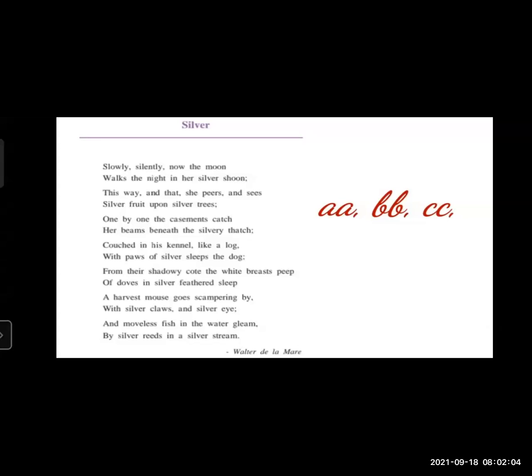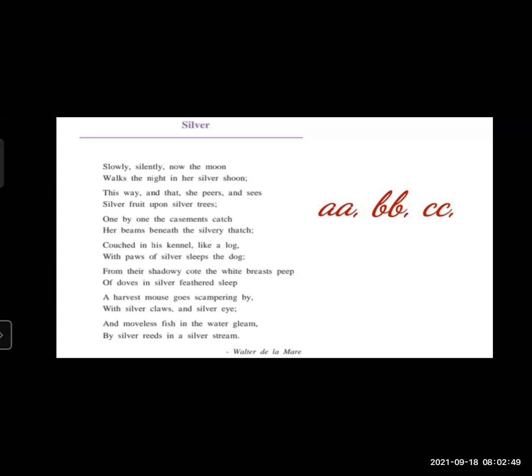Two lines have the same rhyme scheme, so this is the couplet form of the poem. If we observe the next two lines, "this way and that the pears and sees silver fruit upon silver trees," seas and trees are the other rhyming words of these two lines, and the rhyme scheme here is A, A, B, B, C, C, and more. So every line has a couplet form. "So one by one the casements catch her beam beneath the silvery thatch." Catch and thatch are rhyming words. So here we can use C, C. Thus for further lines we can use the same letters like D D, E E, F F.